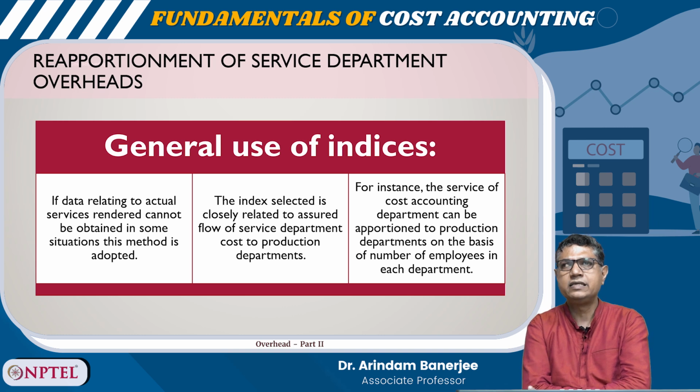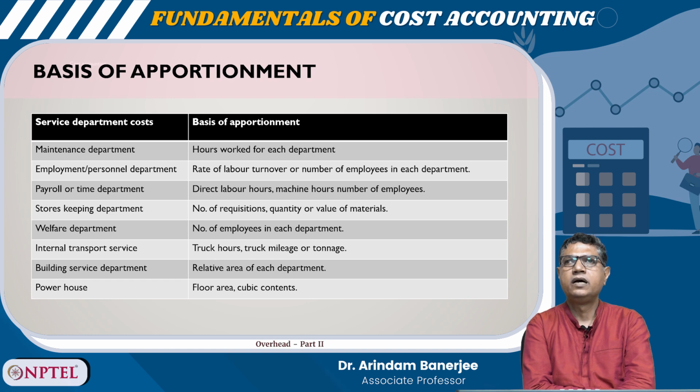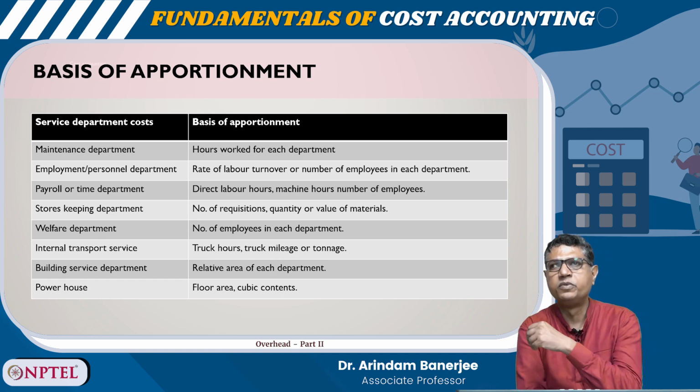General use of indices, this is another method. If data relating to actual services rendered cannot be obtained in some situations, this method is adopted. The index selected is closely related to assured flow of service department cost to production departments. For instance, the service of the cost accounting department can be apportioned to production departments on the basis of number of employees in each department. So, here are some examples, right?